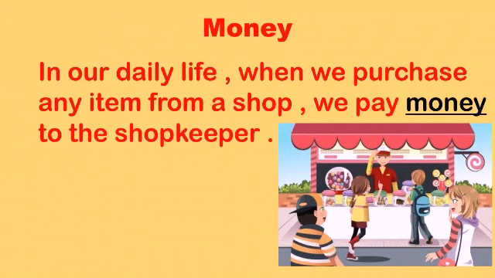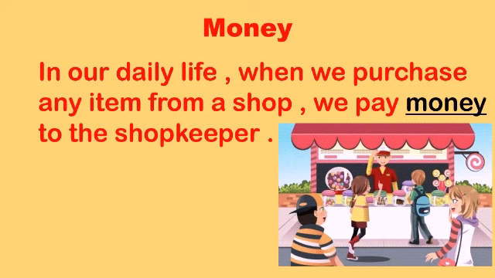So when we purchase anything from a shop, we need money. Money means in our daily life, when we purchase any item from a shop, we pay money to the shopkeeper. The given picture is also showing that the children are buying ice cream from the shopkeeper and they are paying money.